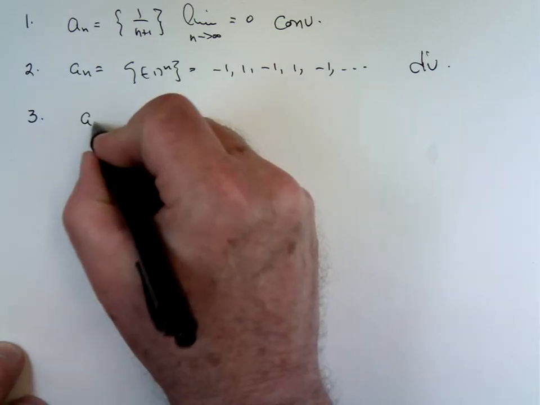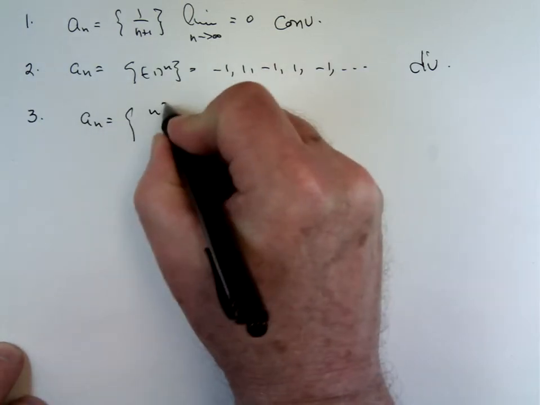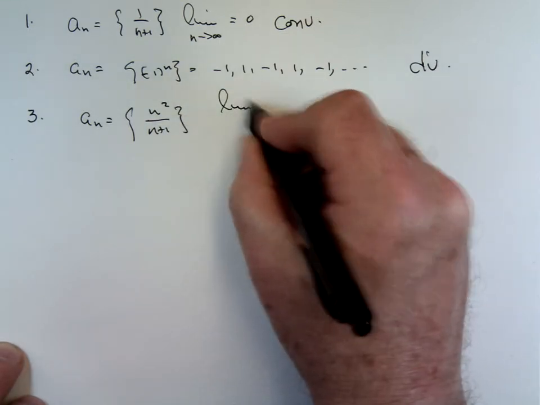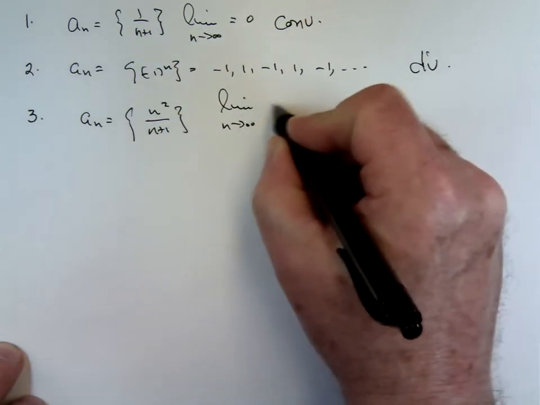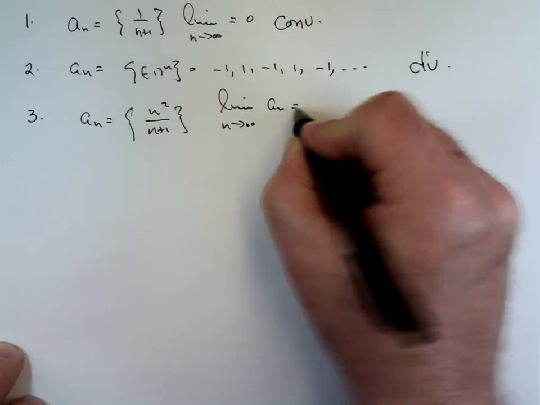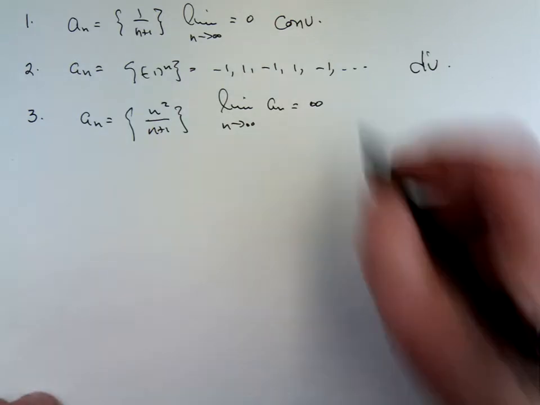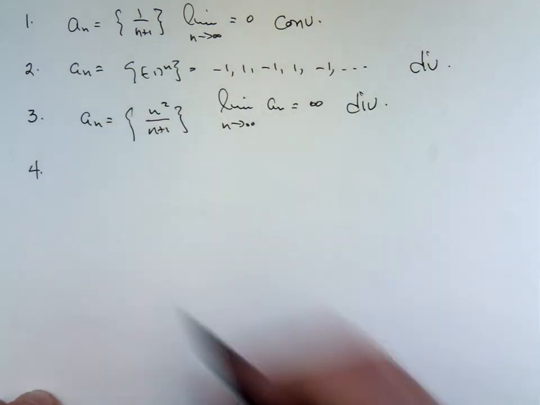A sub n is n squared over n plus 1. The limit as n goes to infinity here, okay, of a sub n is infinite, okay? Because the numerator is increasing faster than the denominator. These terms are going to go to infinity. Therefore, it diverges. Okay. All right, now we're doing sums of series.